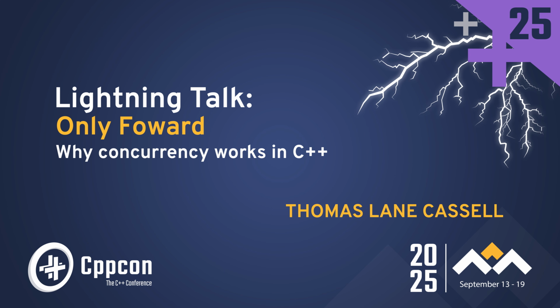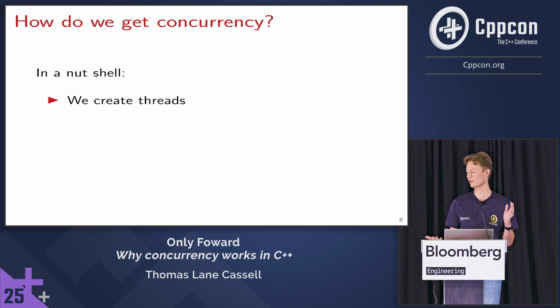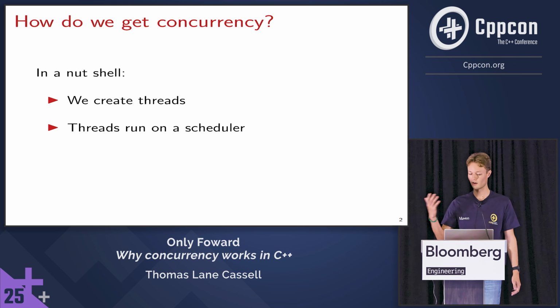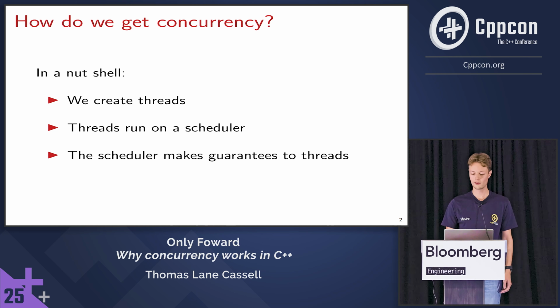Hi, I'm Thomas Lane Cassell, and today I'm going to talk about why concurrency works in C++. So how do we get concurrency in the first place? In a nutshell, we create threads. These threads run on a scheduler, and then the scheduler makes guarantees to these threads. But what are these guarantees?